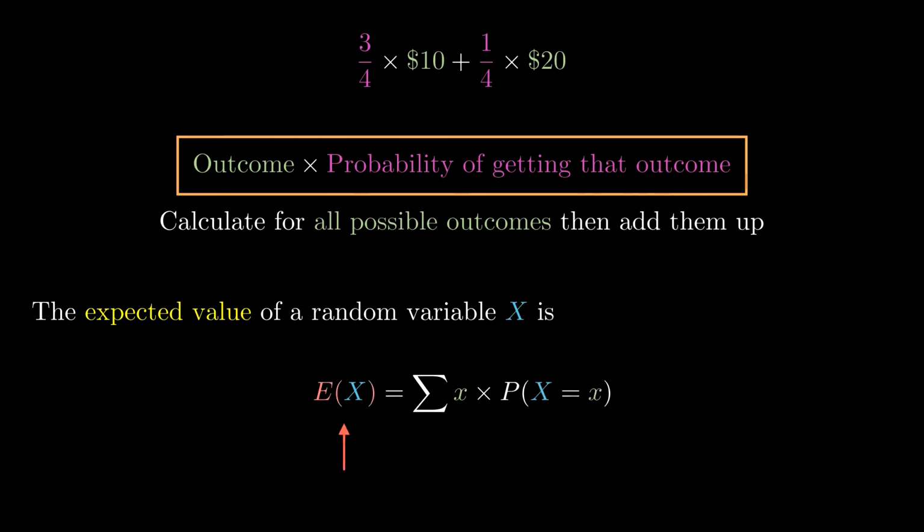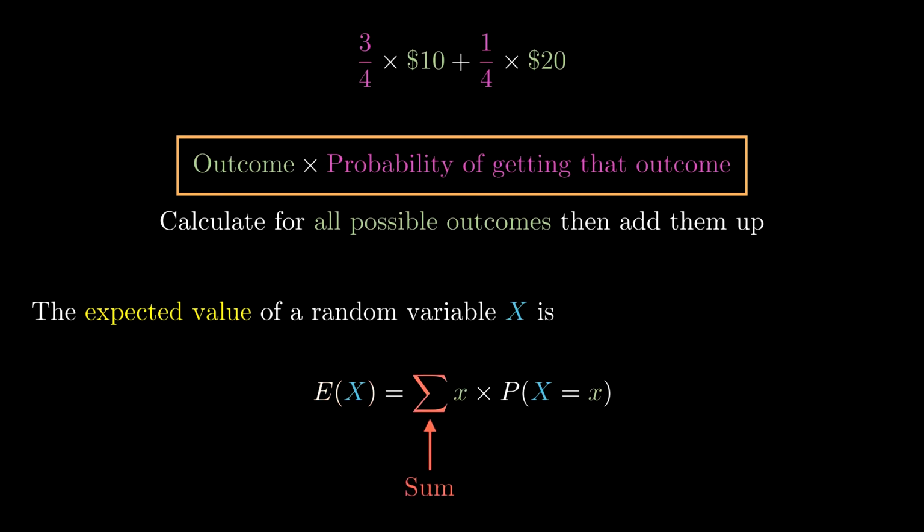Okay, that might look a bit scary, so let's go over each piece of this formula again. E of X just means the expected value of the random variable X, a long-term average of what you'd expect to get from X each time if you kept on asking that magic box for numbers over and over again. On average, what's the value of each one? This crazy sigma symbol just stands for a sum, adding things up.